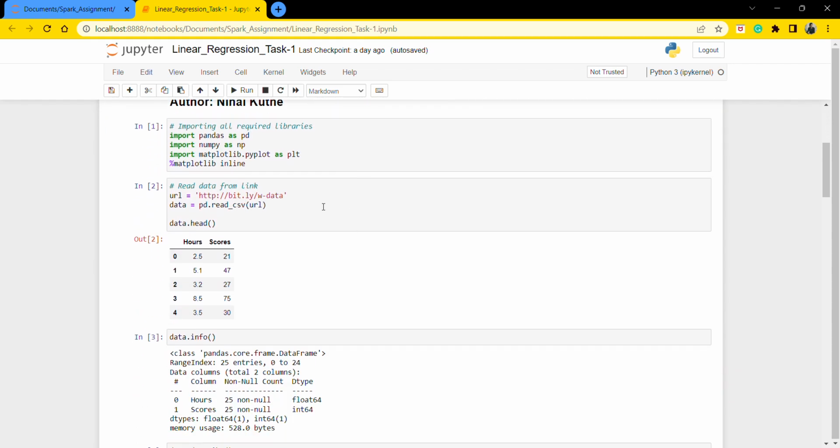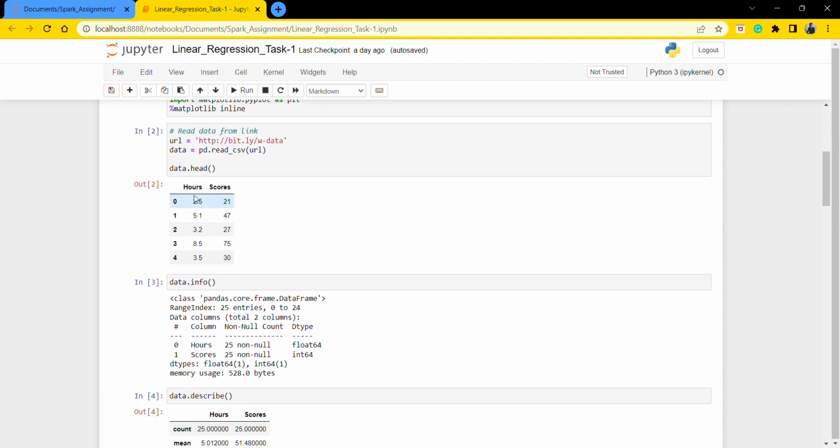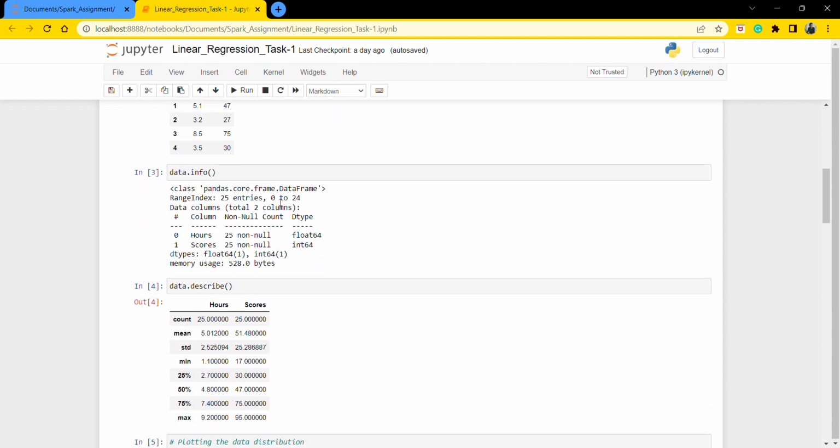So first we import some libraries: pandas, numpy, matplotlib. Then we read the dataset. So here I am using this link. So here you see our two variables, hours and scores. Then we check the information. So in this, hours and score, there is no null value. Hours is our floating data type and score is our integer data type.